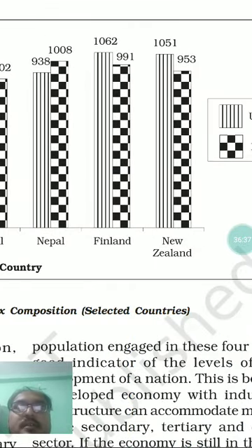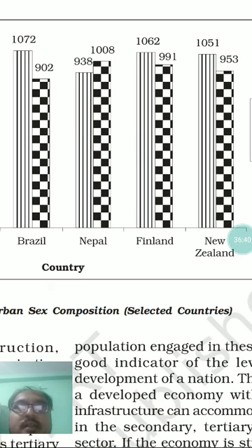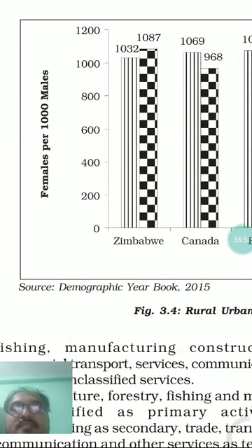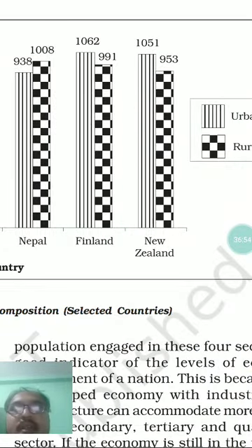Let's just see Finland or New Zealand and compare them with Nepal. Nepal is less developed. Finland and New Zealand are more developed. In Nepal you are finding fewer females per thousand males, what is over the x-axis. In the urban area of Nepal you will find 938 females compared to 1000 males, whereas in the rural area of Nepal there are more females compared to males. There are 1008 females compared to males, whereas the picture is just reverse in the case of Finland and New Zealand.